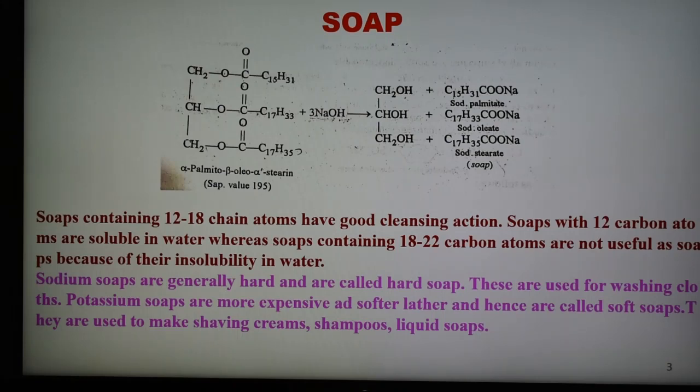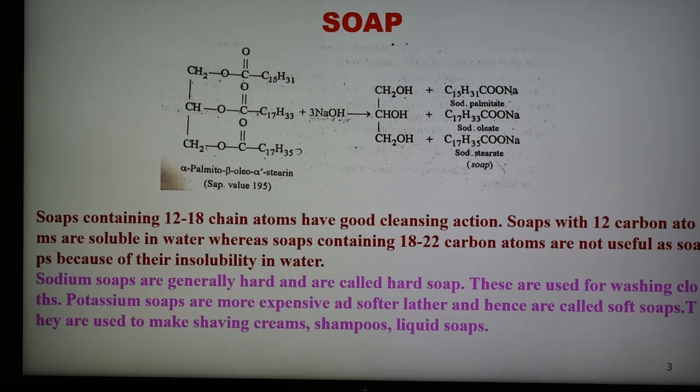Therefore, soaps have advantages, but they have two disadvantages. One is that soap cannot be used in hard water because the calcium and magnesium ions present in the water produce a curdy white precipitate of calcium and magnesium soap.